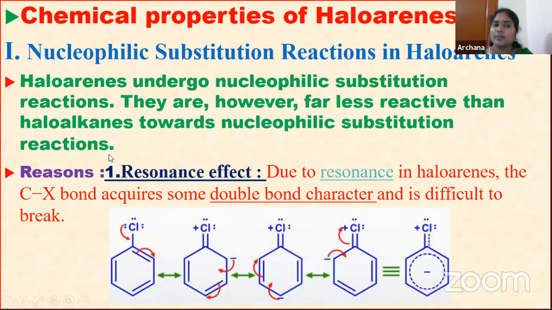What is the reason? There are mainly three reasons: the resonance effect, the polarity of the C-X bond, and the hybridization of carbon. All these factors are responsible for the lower reactivity towards nucleophilic substitution reactions.